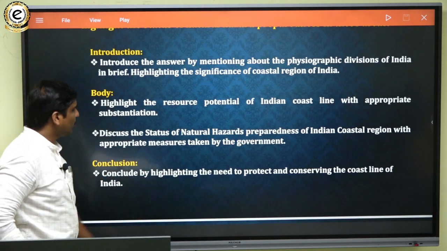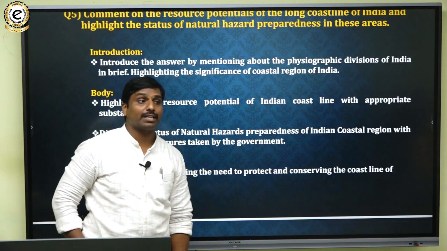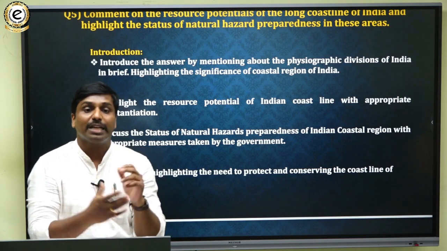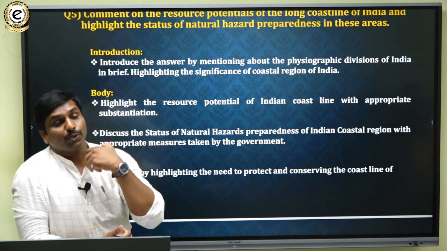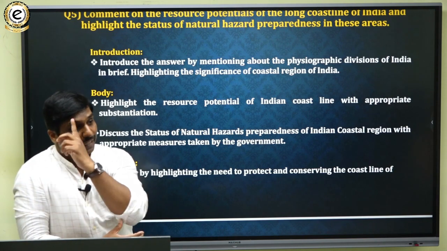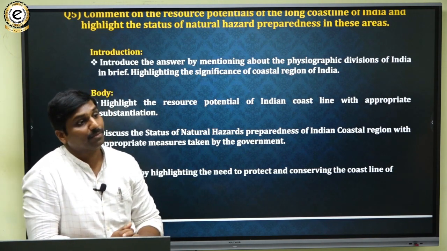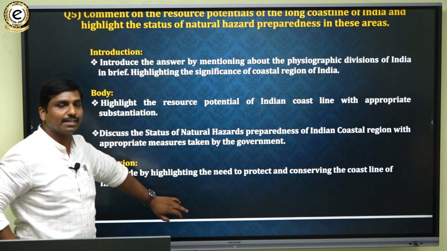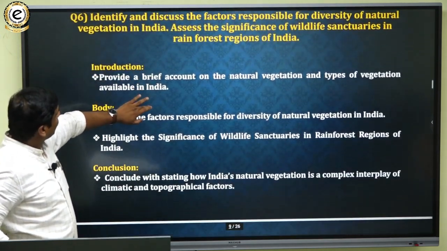Then finally, you can conclude the answer by highlighting the need to protect and conserve the coastal region. So why we have to protect and why we have to conserve the coastline. Here you can say, due to immense significance of the coastal region, we have to protect and we have to conserve the coastal region. Likewise you can say, and you can conclude. Okay, so that's how you can pick the lines. So that is with reference to one question.